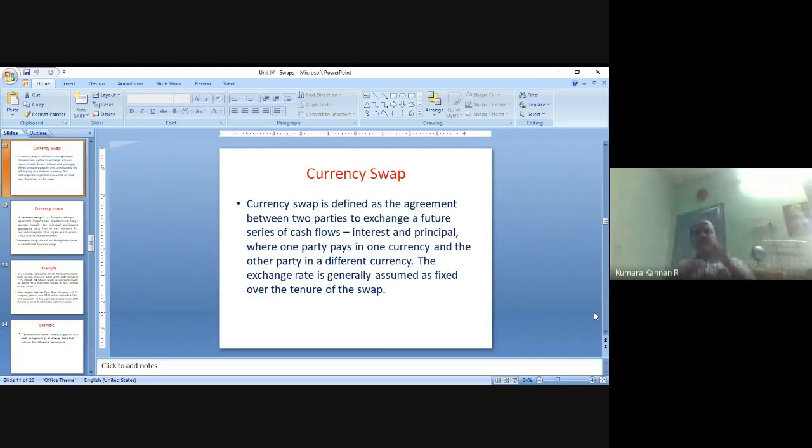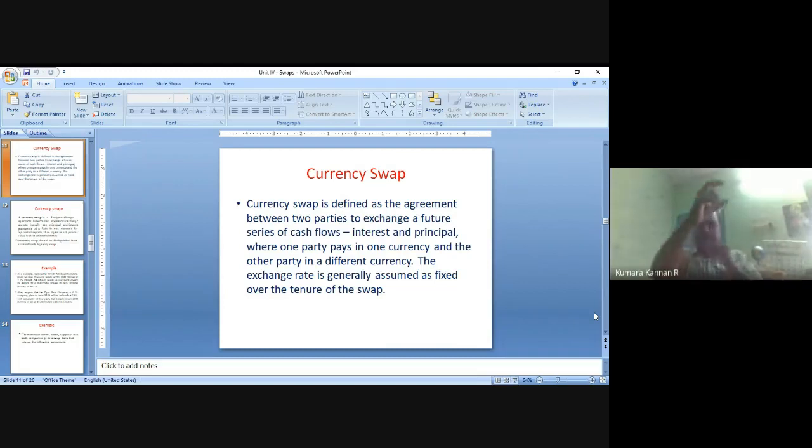So the exchange rate plays a very powerful role here. Suppose the exchange rate depreciates, so $1 equal to 60 rupees becomes $1 equal to 70 rupees. Appreciation means $1 equal to 60 rupees becomes $1 equal to 50 rupees. If it appreciates, when you convert the American dollars into Indian rupees, you will get fewer Indian rupees. That may not be sufficient to pay the interest. So this exchange rate risk is there for the businessman.